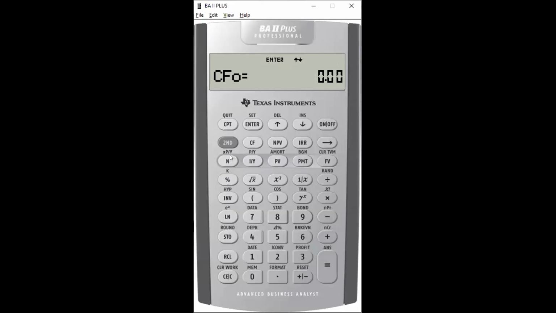So we first input all the cash flows for project C. We clear all the previous work. The initial investment is 17,000, and for the first year to the fourth year, over the 4 years, the cash flow is 16,000.